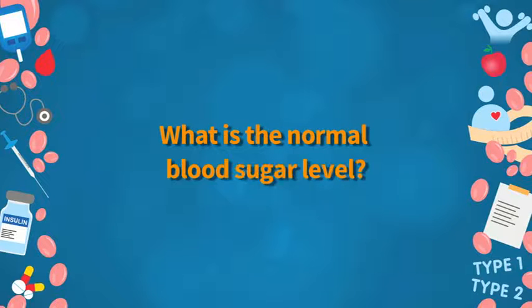What is the normal blood sugar level? The normal blood sugar level is a statement which must be qualified with regard to what sugar we are talking about. If there is a random blood sugar level of more than 200 milligrams per deciliter, that is defined as diabetes. But even if a patient does not have a random sugar of more than 200 milligram per deciliter, it does not necessarily mean that he or she is not diabetic.